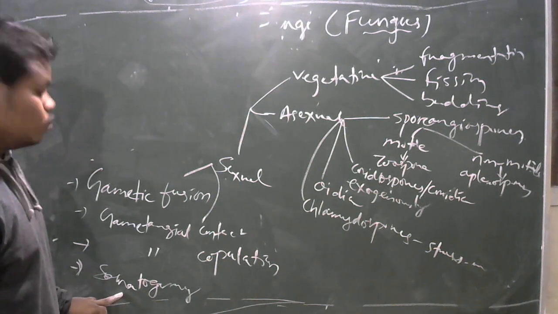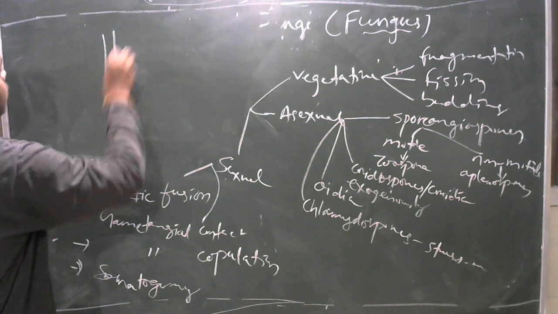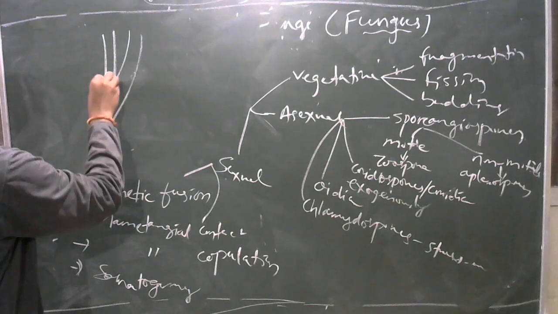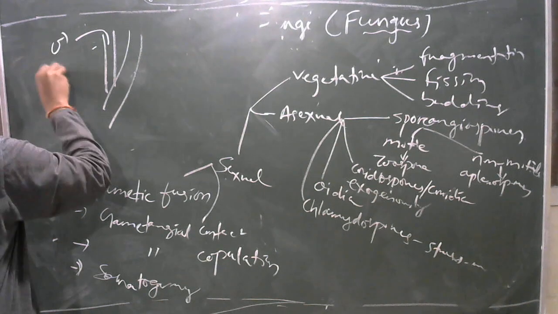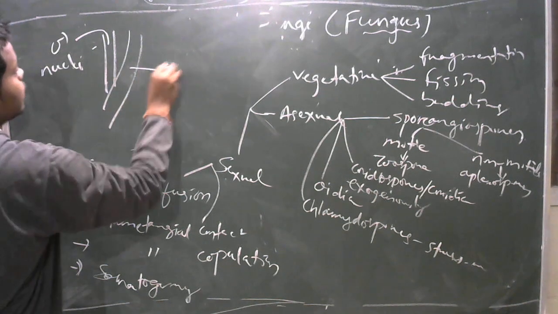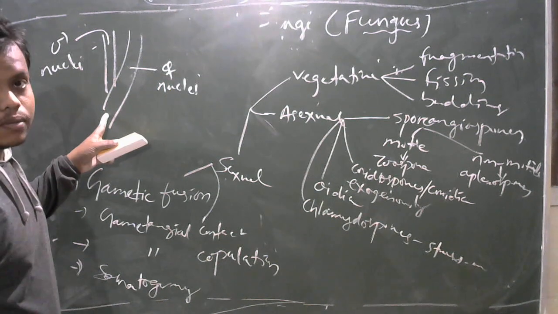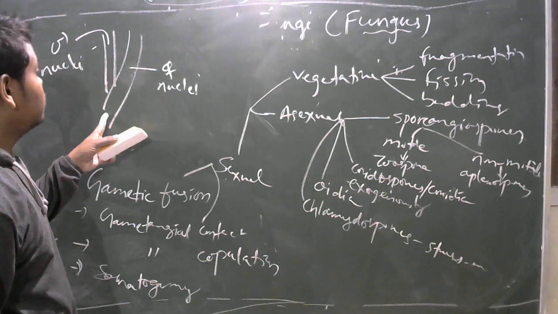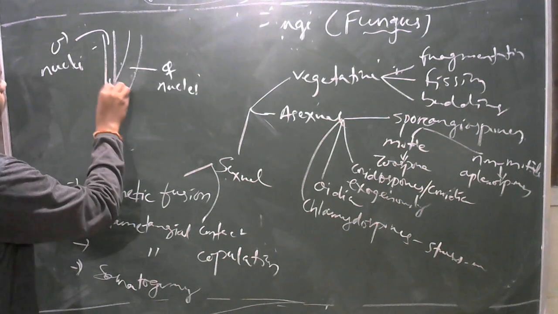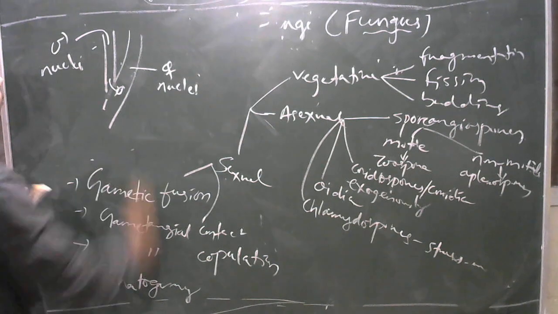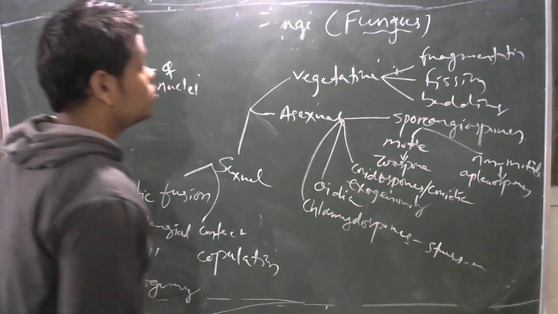There, fusion of somatic cells or vegetative hyphae occurs. Suppose this hypha contains male nuclei and this hypha contains female nuclei. The fusion of vegetative hyphae occurs. After the fusion, the cell wall bursts and the male nuclei enter into the female hypha, and fertilization occurs.